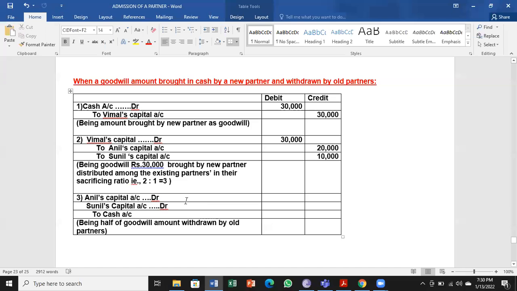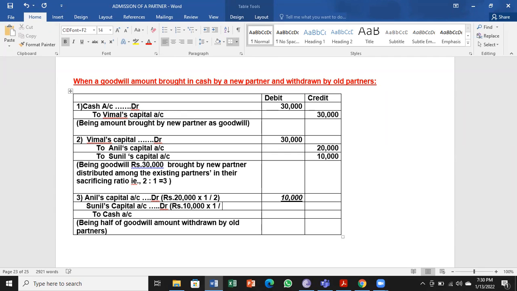See Anil here. What was the goodwill of Anil? 20,000 into half, so 10,000. Next, Sunil. He has got 10,000.